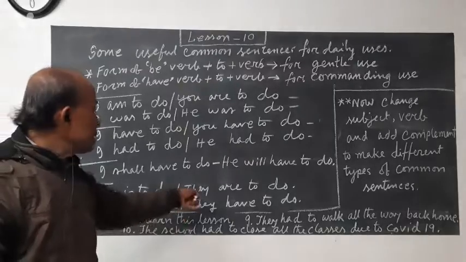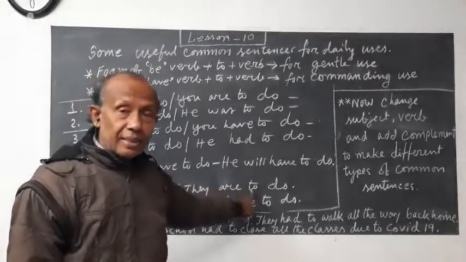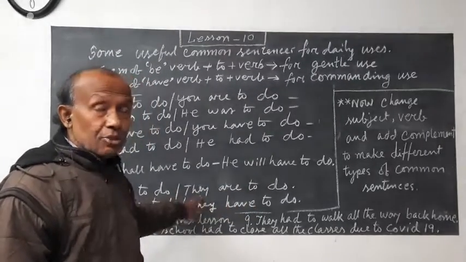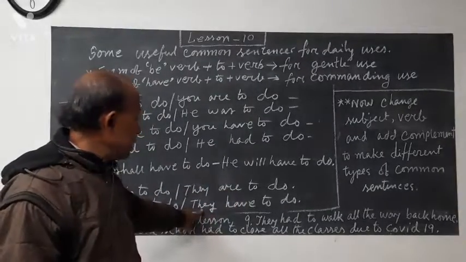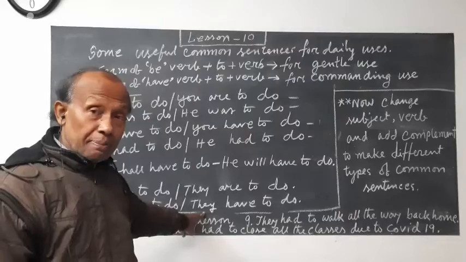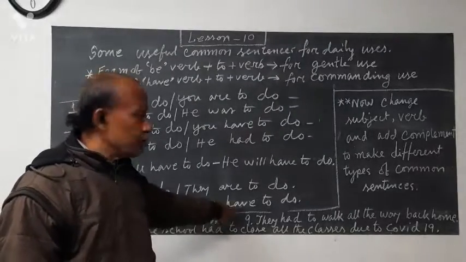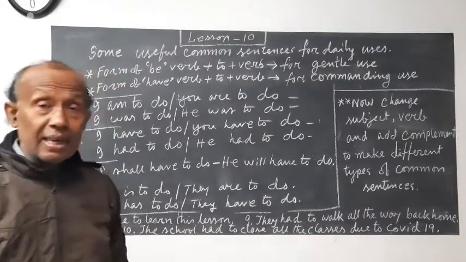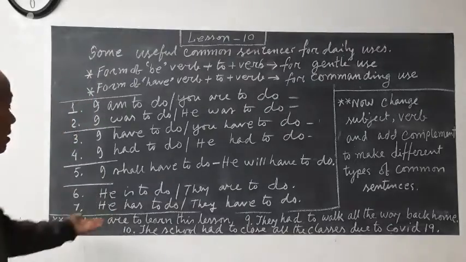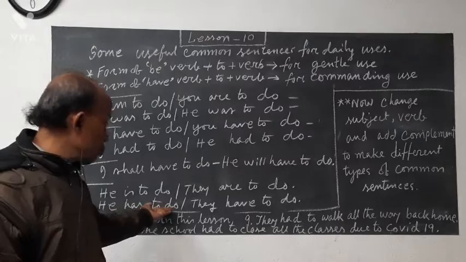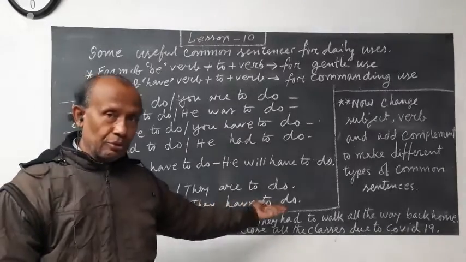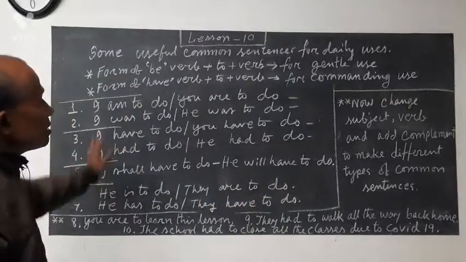And they are to do is the third person plural, so they are with the present form of be verb. And for have, here it is also third person plural, so we use have, not has. Only if it is third person singular do we use has. So the sentences are he has to do and they have to do. Okay. This is very simple.